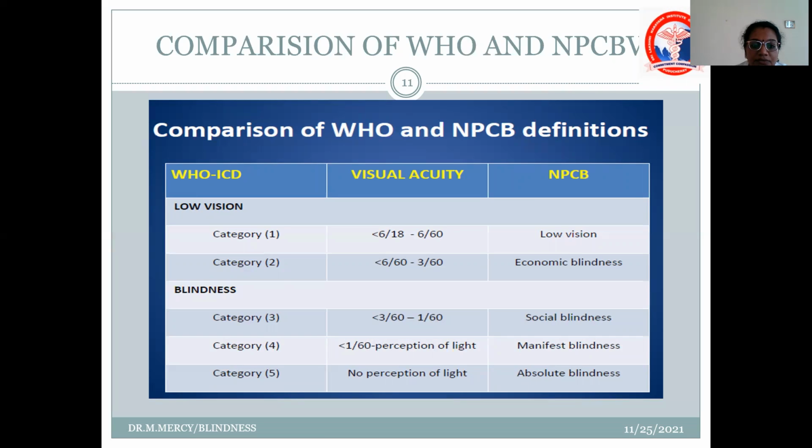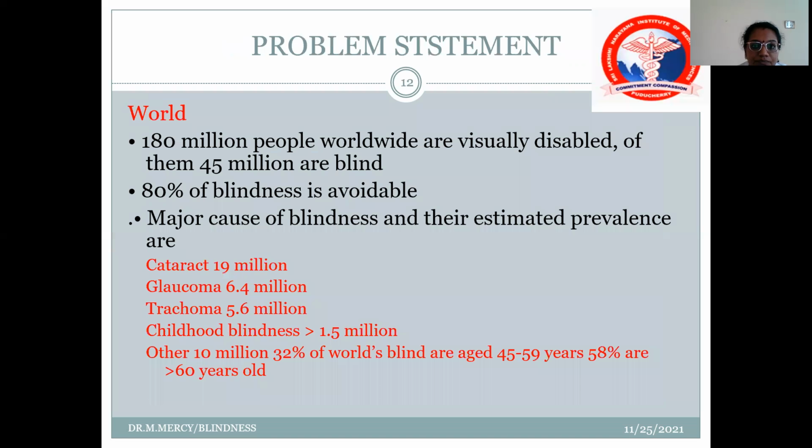In blindness, there are 3 categories: social blindness, manifest blindness, and absolute blindness. Less than 3/60 to 1/60 is social blindness. Less than 1/60 to perception of light is manifest blindness, and if there is no perception of light, it is absolute blindness.